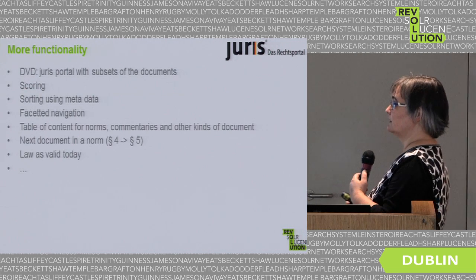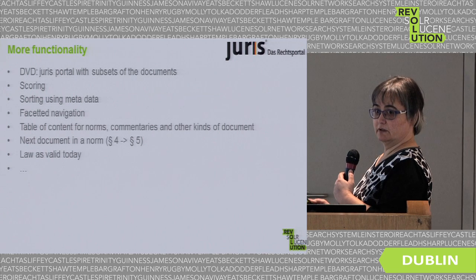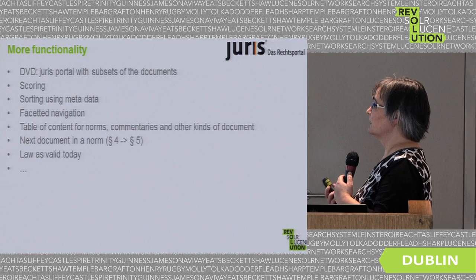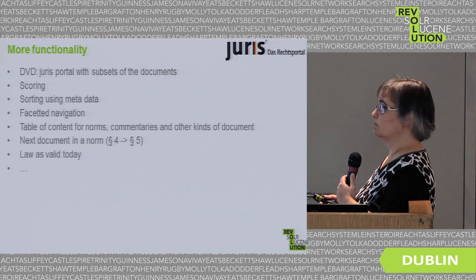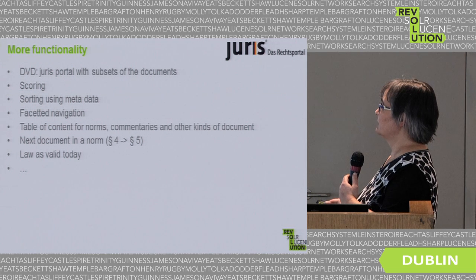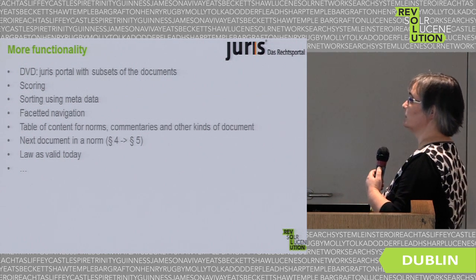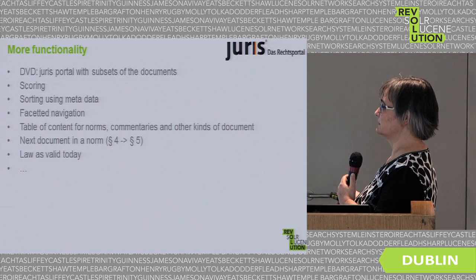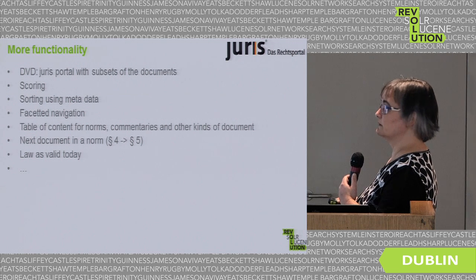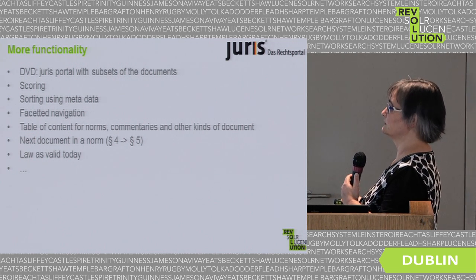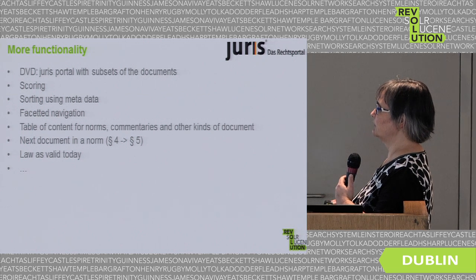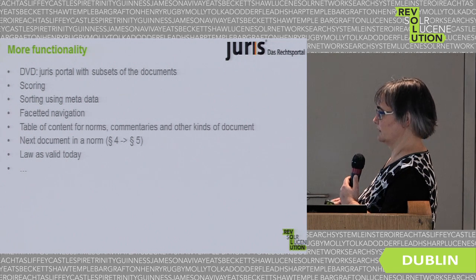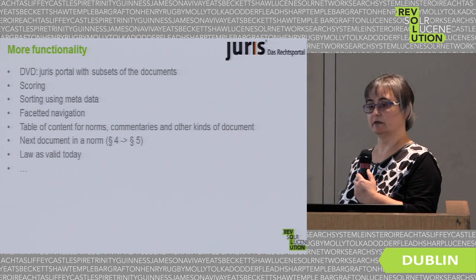What we also have, I already explained, we have a DVD. That is essentially our portal with just a subset of the documents. We use scoring, sorting using metadata. We have faceted navigation. We have table of contents for norms, commentaries, and other kinds of documents. This information is always computed on the fly. It's nothing that is really stored as a document or something like that. We have links from one document to the next in a norm, for example, and we can show a version of the law that is valid today.